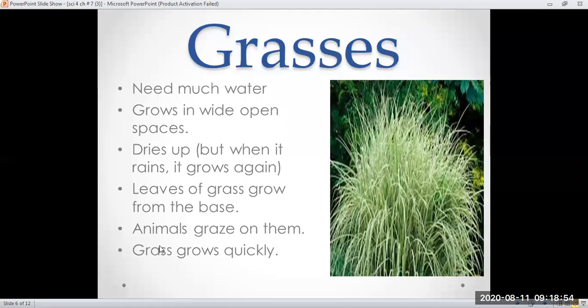We have seen that grasses mostly grow in plain areas, and they dry up when they don't get water, and when it rains again, they start growing again. The leaves of grasses grow from the base. We must have seen in plain areas that grasses grow right from the base, along the ground. Animals also graze on these plain areas, and grass has the ability to grow quickly.